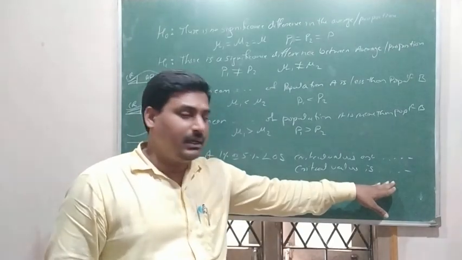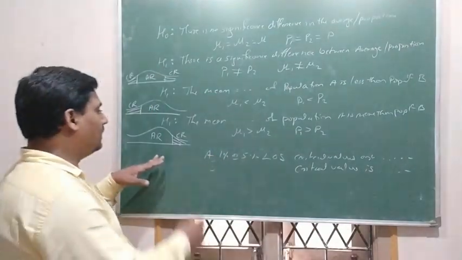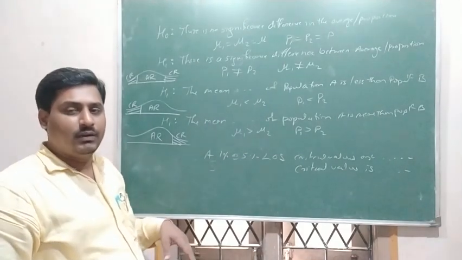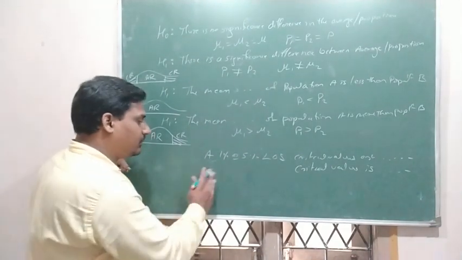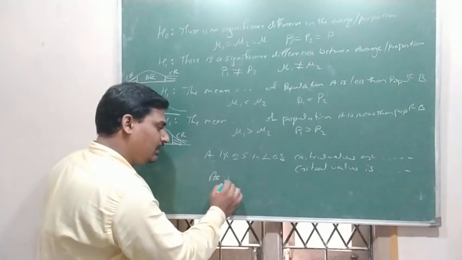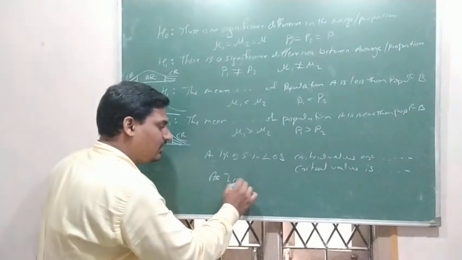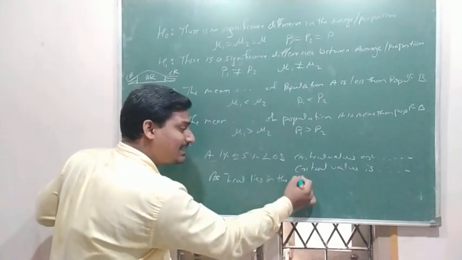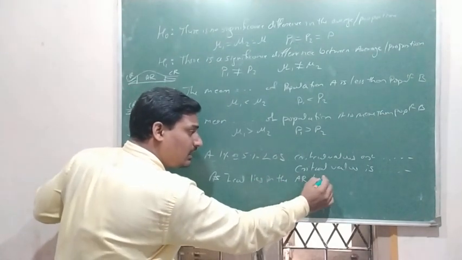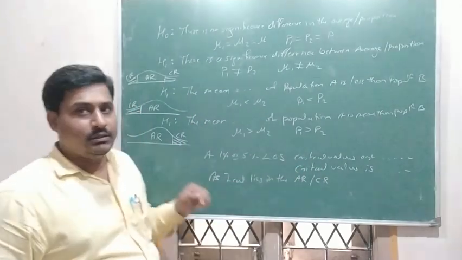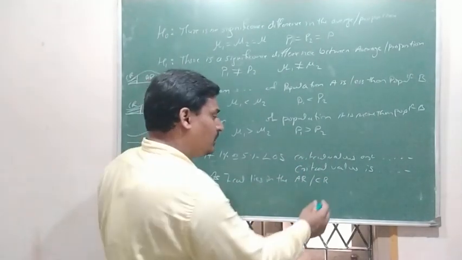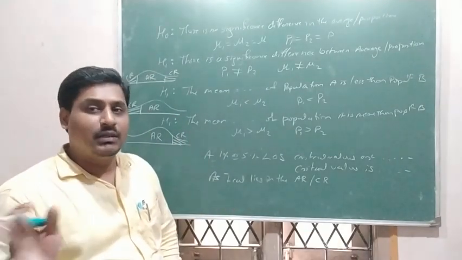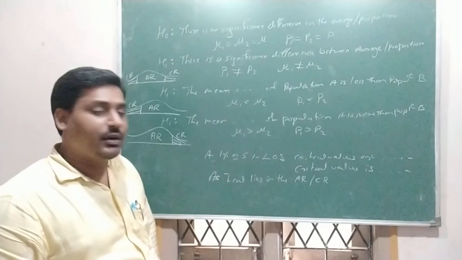So that should be clearly mentioned. And by marking that answer in the diagram, in the graph, then write: Z calculated lies in either the acceptance region or the critical region. Where does it lie? If it lies in the acceptance region, accept H naught. If it lies in the critical region, reject H naught. So that's what we write here.